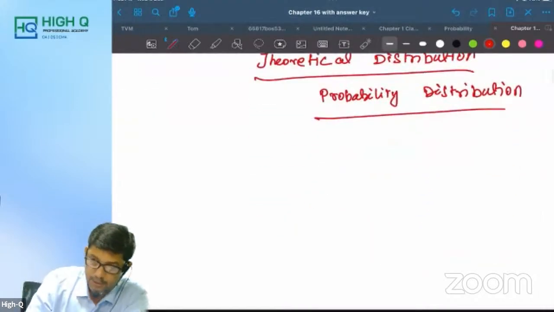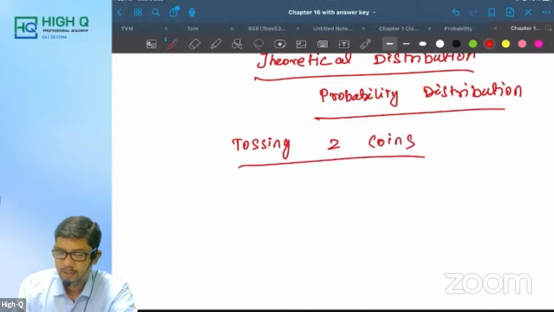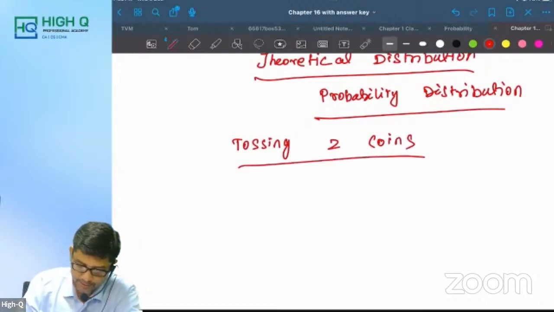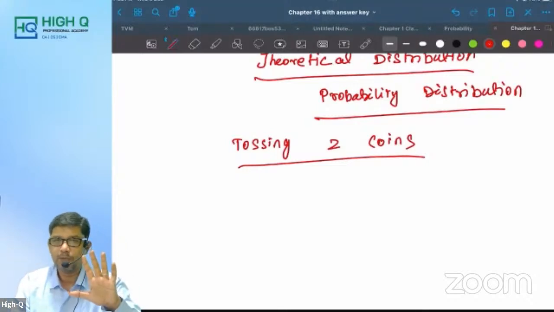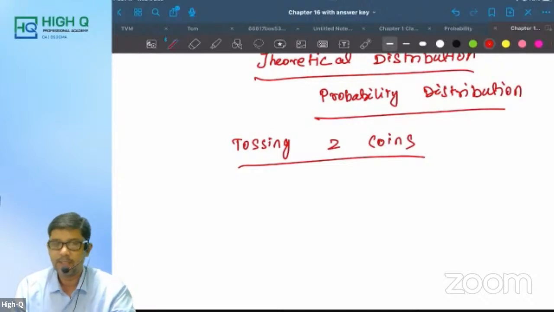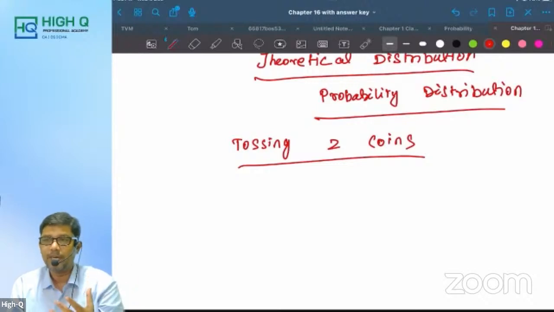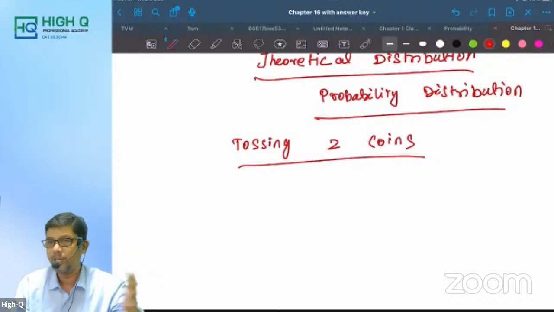For example, tossing two coins. Let me take this experiment. So, what is probability distribution? I'll tell you. Tossing two coins means I'm going to talk about getting heads. If I'm talking about getting heads, either I can get 0 heads, or 1 head, or 2 heads. If I toss two coins, these are the chances.